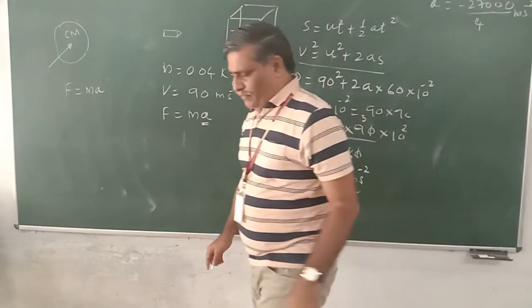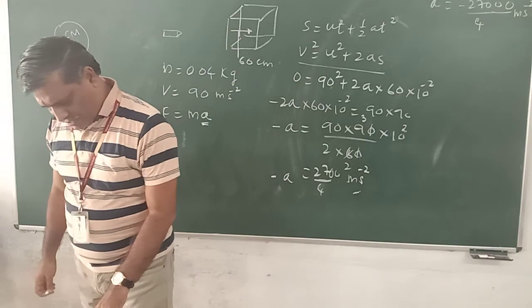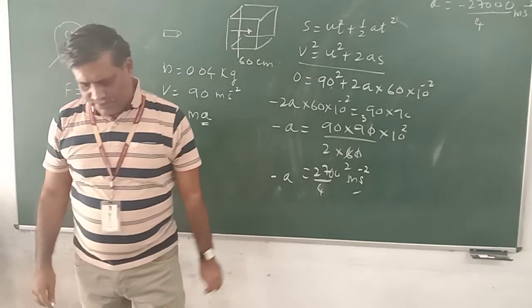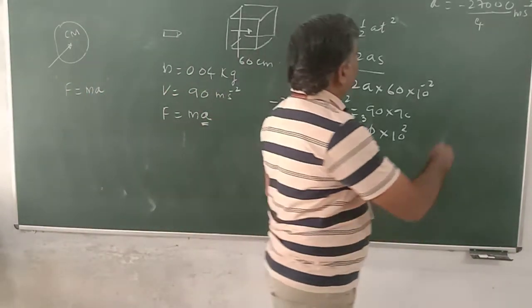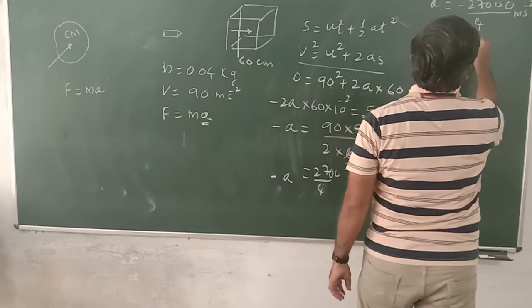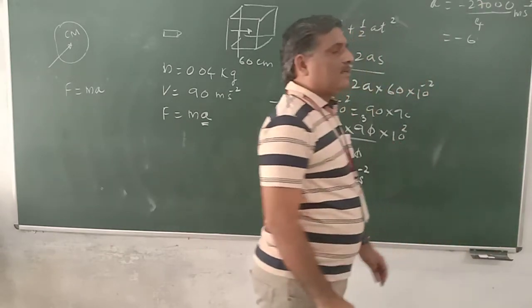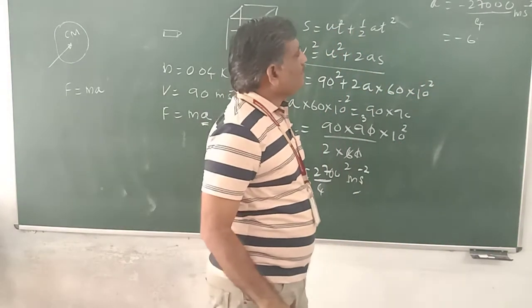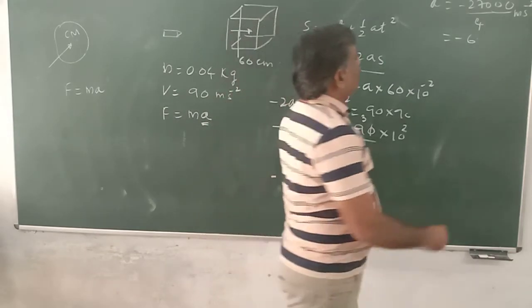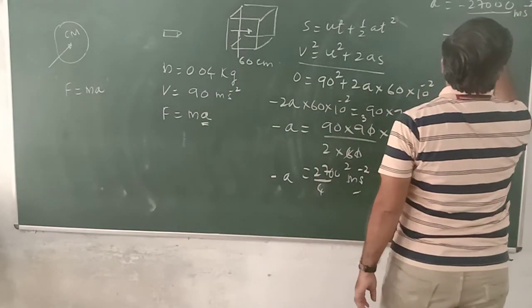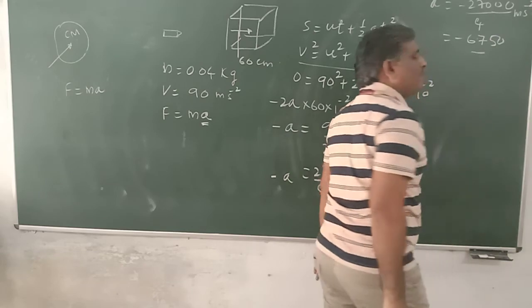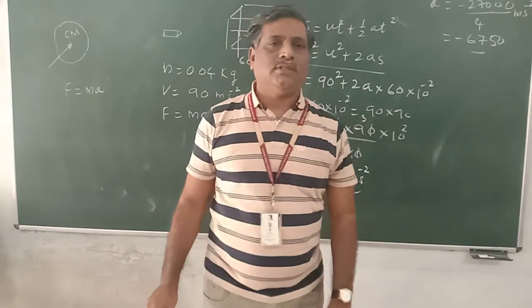When calculated, it became minus 6750. This became the acceleration; it's a retardation.